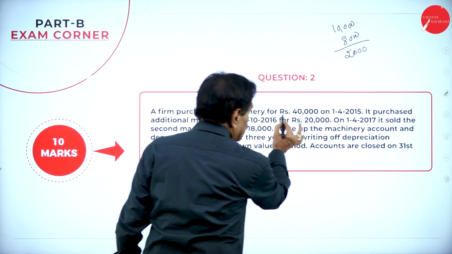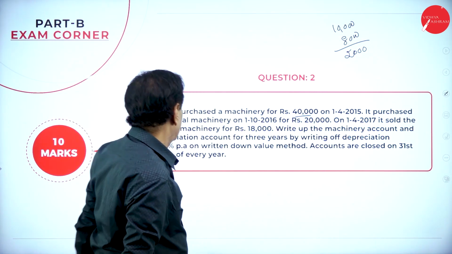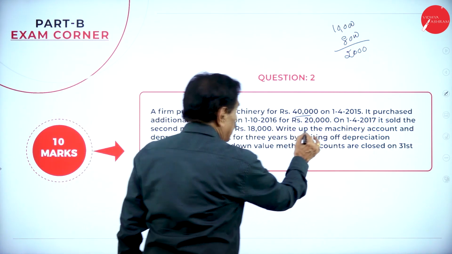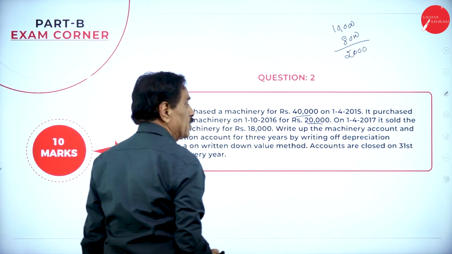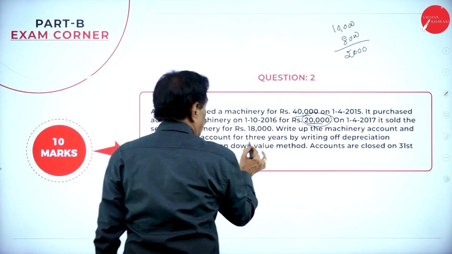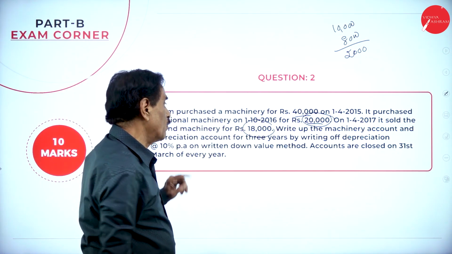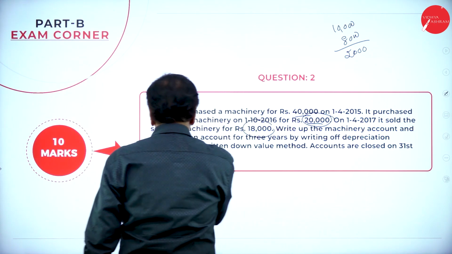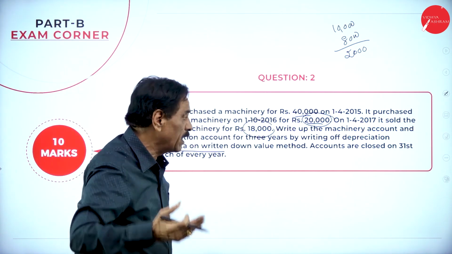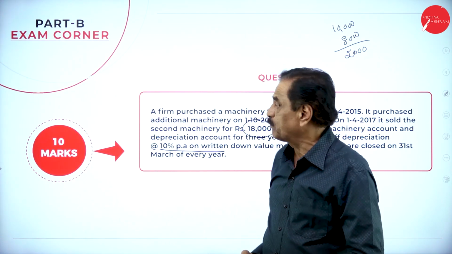A firm purchased a machinery for rupees 40,000 on 1/4/2015. It purchased additional machinery on 1/10/2016 for rupees 20,000. On 1/4/2017, it sold the second machinery for rupees 18,000. Write up the machinery account and depreciation account for 3 years, at a rate of depreciation of 10% per annum on the written down value method, meaning on the outstanding balance. Accounts are closed on 31st March every year. So we'll move with the problem now.